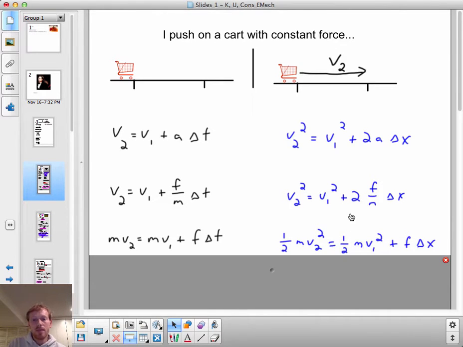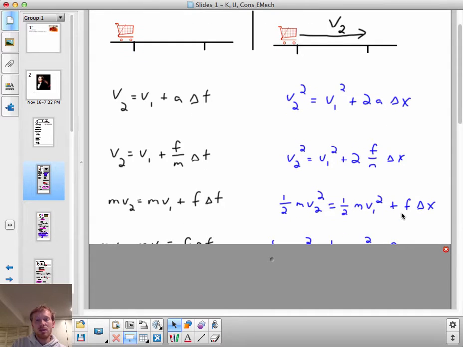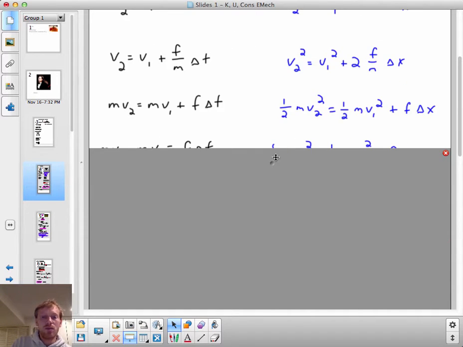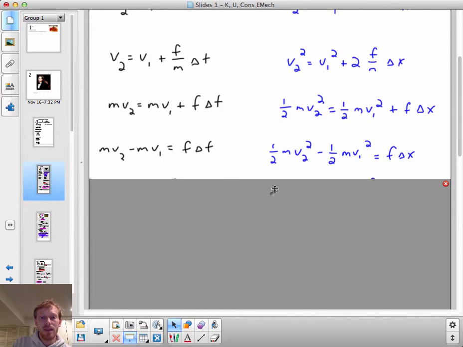What would I do this time? On this equation, I've multiplied both sides by m and divided by 2. So I have this expression: 1/2 mv2 squared equals 1/2 mv1 squared plus F times delta x. Now move that 1/2 mv1 squared to the other side.